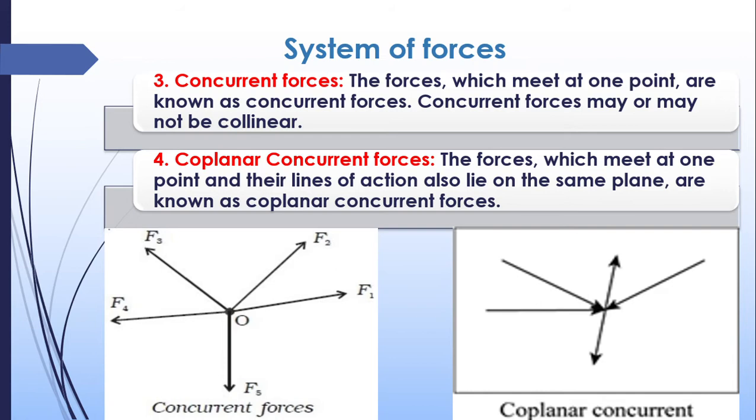Now, if you know collinear, concurrent and coplanar forces, then it may be easy for you to understand all the other forces. Coplanar concurrent means all the forces are on the same plane and meet at the same point. Then it is known as coplanar concurrent. Here you can see that it is on the same plane and it is meeting at the same point. These two are diverging from the same point, anyway, they have a common point. These three are converging at the same point. So we can say that this type of forces are coplanar and concurrent.